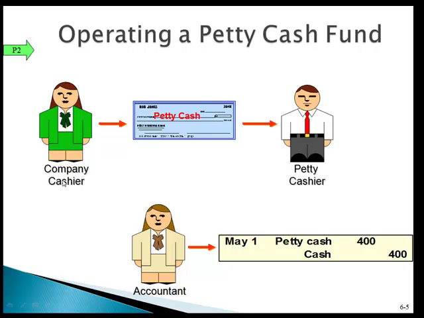So the company cashier will go ahead and write a check out of the general fund and assign a petty cashier to be in charge of this box of cash. Then throughout the month, employees can say, I have to go run over to the post office and mail something, return receipt, and I need some cash to do it, because the company cashier is not going to give you a blank check to go run to the post office. So the petty cashier says, okay, go ahead and sign out. You have to sign an official form to sign out a few dollars. They would give the money to this employee.